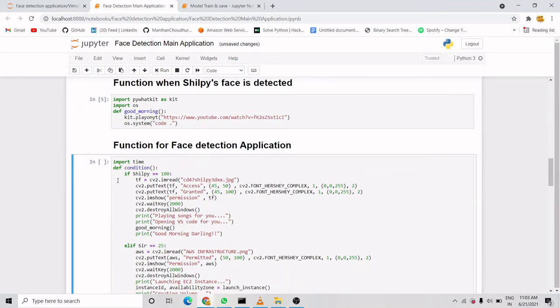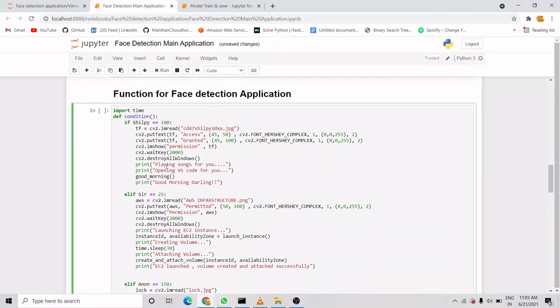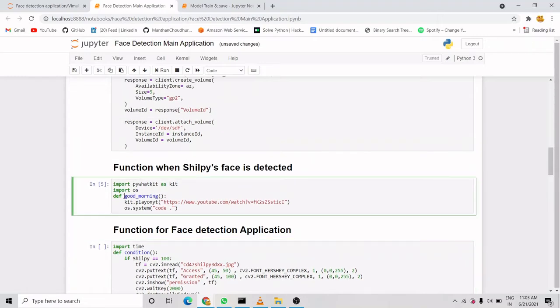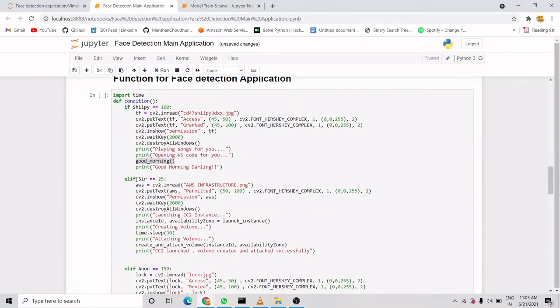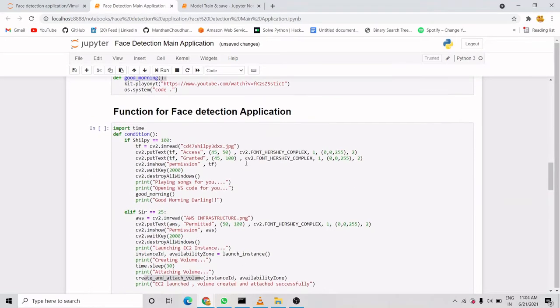Now this is the code where I have defined the function for conditions, meaning whenever a face is detected. I have written three conditions: if it detects my face, it will call the function good morning that I created here. As soon as it detects the face of Vimal sir, it will call the functions launch instance and create and attach volume, so it will launch an instance and attach the volume to that instance.